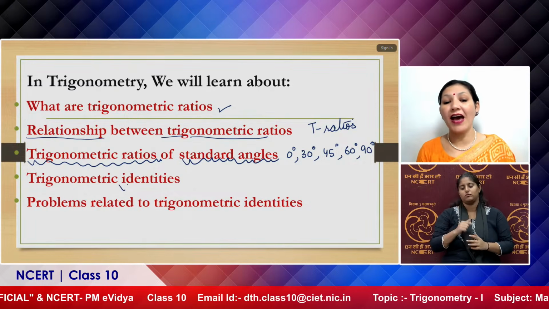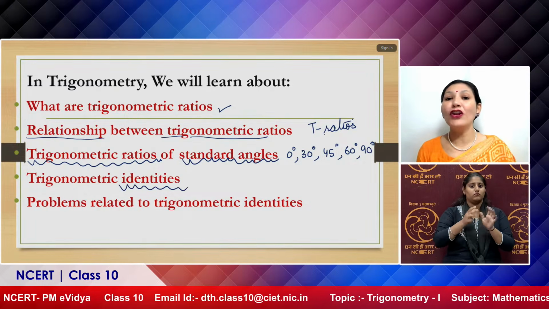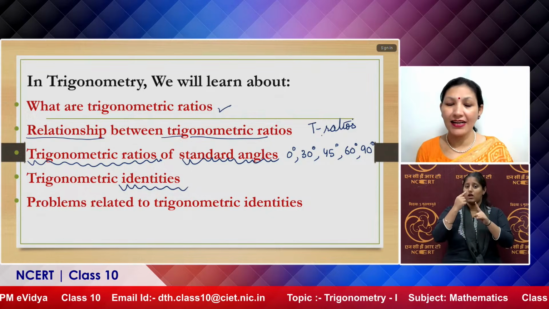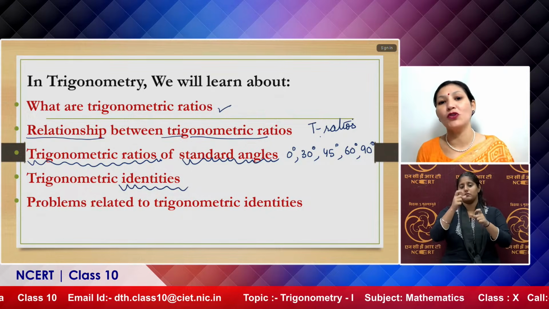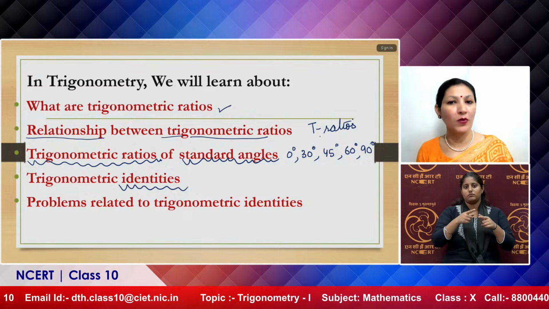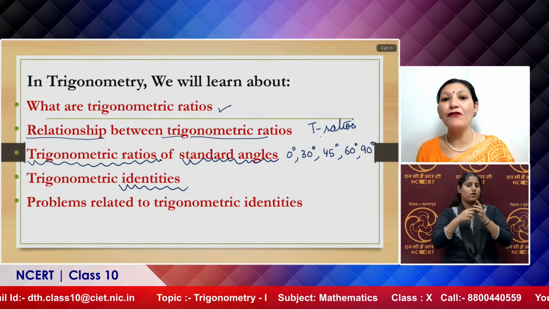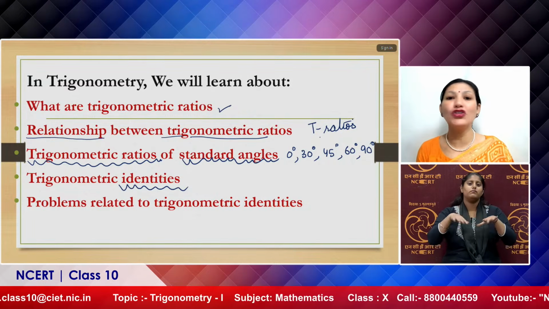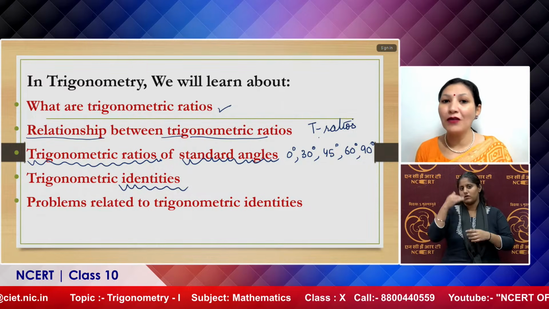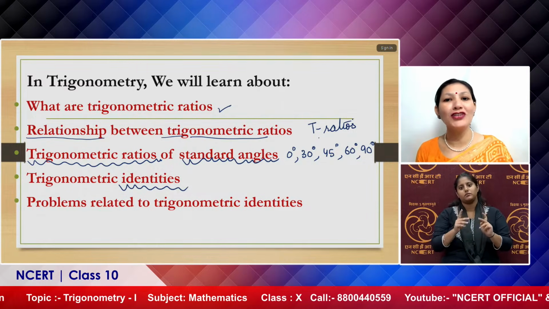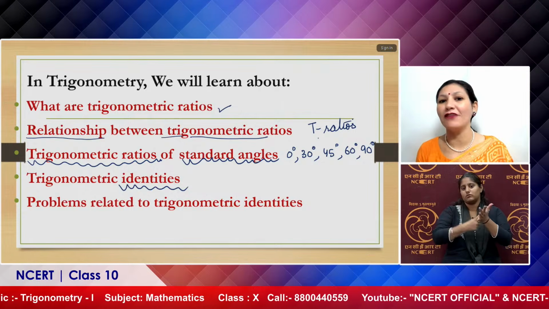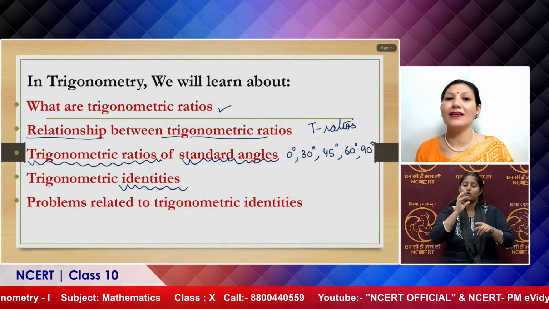Then trigonometric identities are there. We will not only learn these identities, dear viewers, we will also come to know how these trigonometric identities can be formed by the knowledge which you already have. That means by the knowledge of right angled triangles and definitely the concept of Pythagoras theorem.